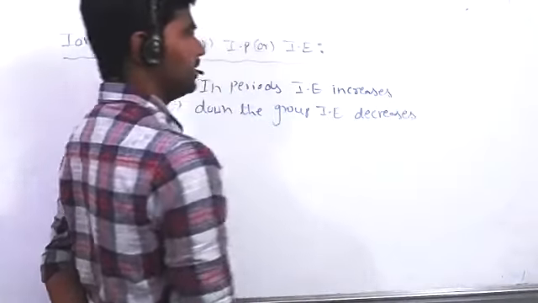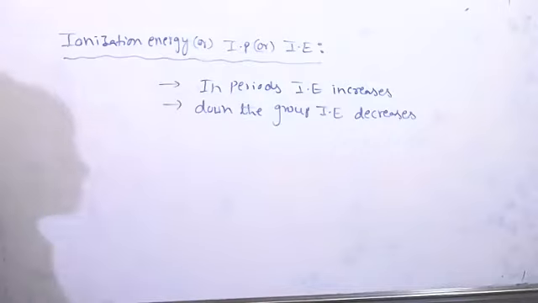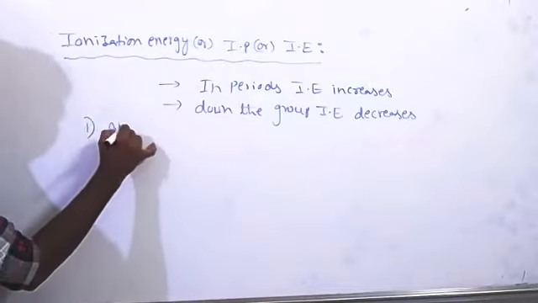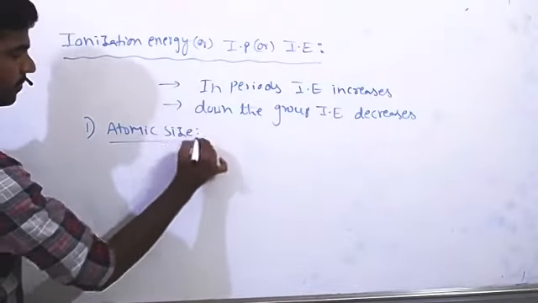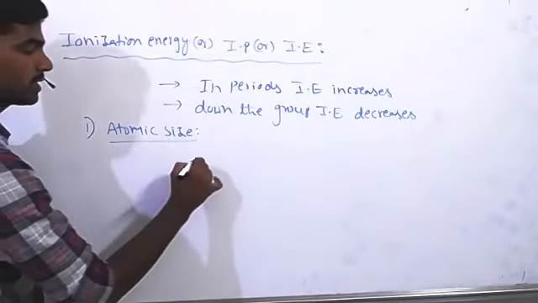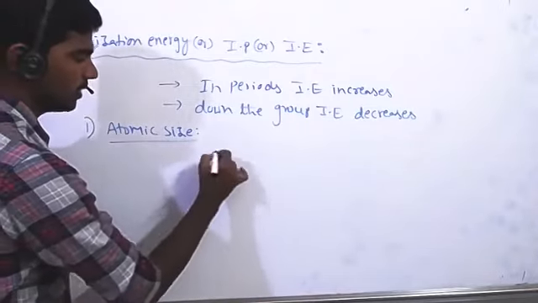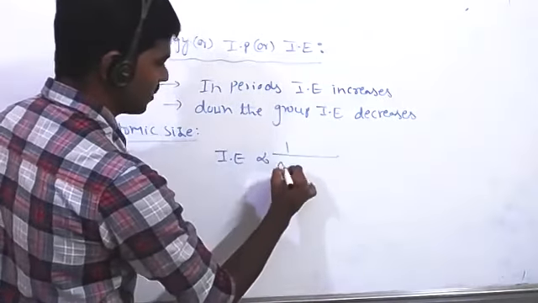There are many reasons. To explain those reasons, first we have to know the factors affecting ionization enthalpy. The first factor is atomic size. As the size of the atom increases, ionization enthalpy decreases. So ionization enthalpy is inversely proportional to atomic size.